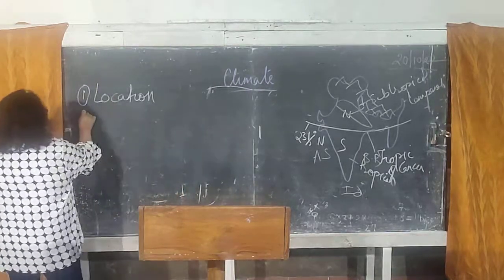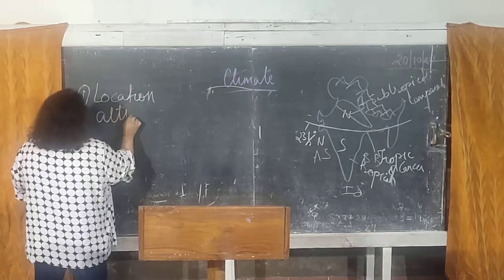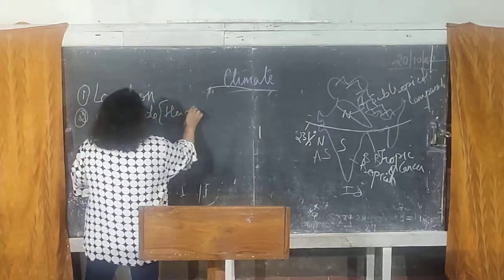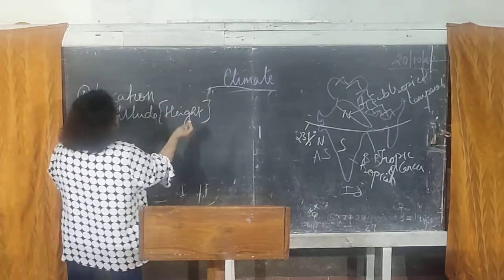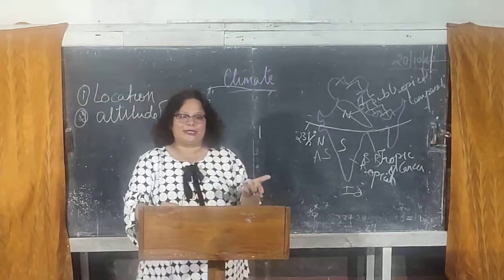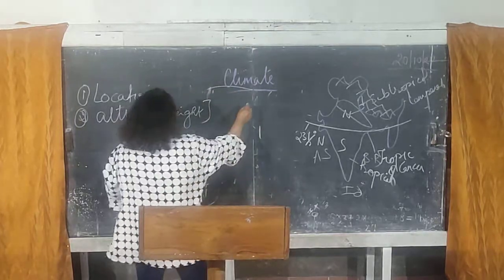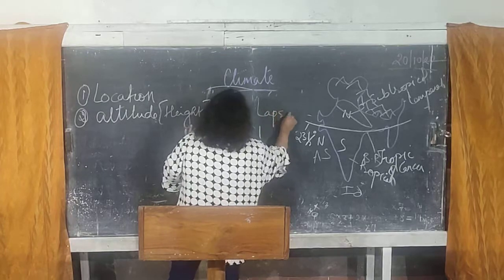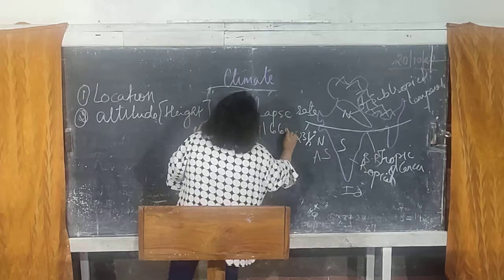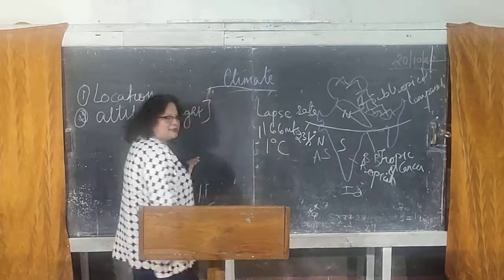The second important factor is the altitude. Altitude means height. Another very important factor that affects the climate of a particular region is the height of that area. Any place which is higher is cooler. According to the lapse rate, every 166 meters that you go higher, temperature falls by 1 degree Celsius.